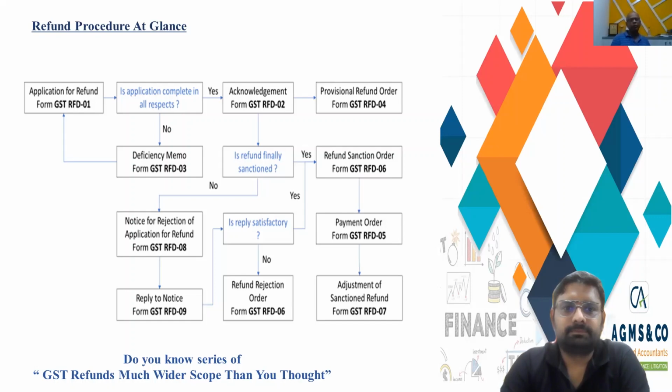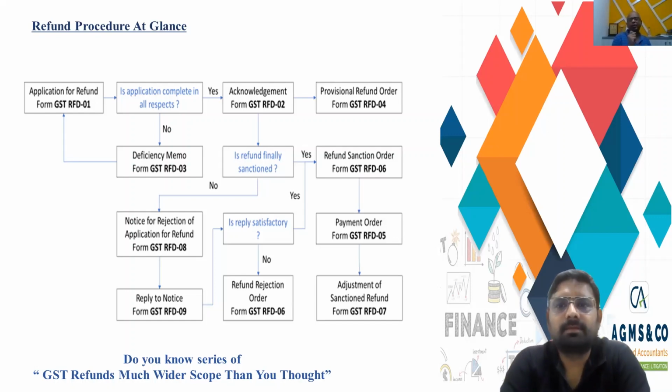Okay, that's wonderful. Mohit has very briefly explained the entire process in a fairly comprehensive manner. As Mohit was explaining, we realized that initially when this application is filed, the officer can issue a deficiency memo. And if the deficiency memo is issued, then in the true sense, that original application gets automatically cancelled, because the taxpayer has to apply again. So it would be a fresh application.